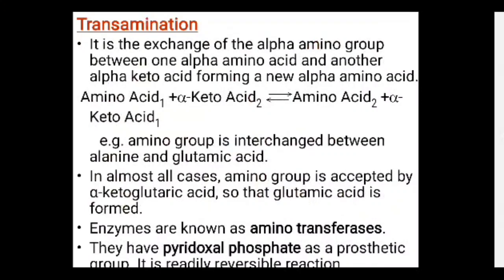In almost all the cases, the amino group is accepted by the alpha ketoglutaric acid, so that glutamic acid is formed. So here is the process of how glutamate or glutamic acid is formed. The amino group is accepted by the alpha ketoglutaric acid, and after that glutamic acid is formed. Here the enzymes are known as amino transferases.